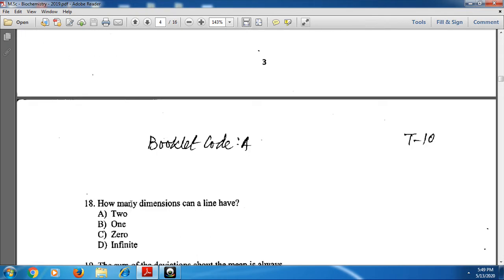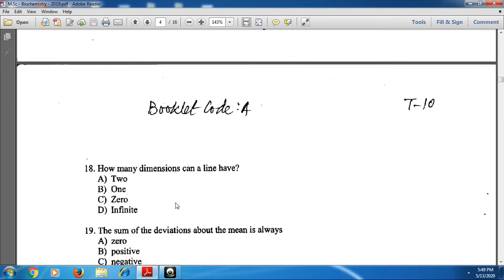And next, how many dimensions can a line have? A line has one dimension, whereas the plane has two dimensions, and a cube has three dimensions.